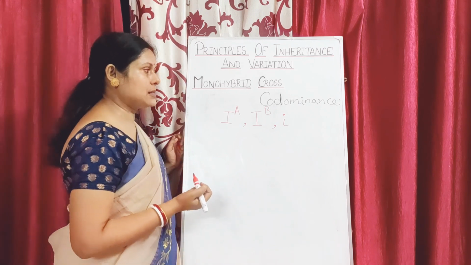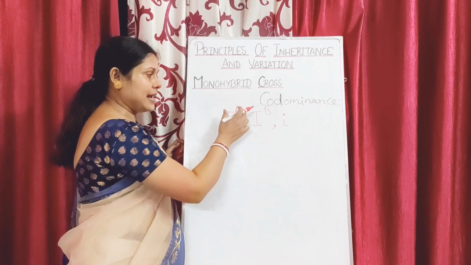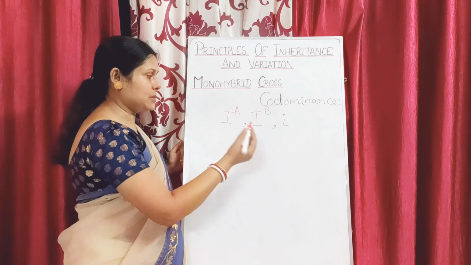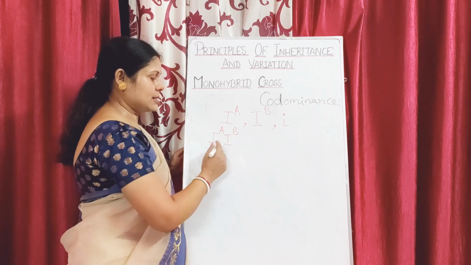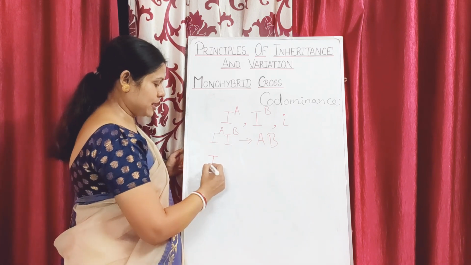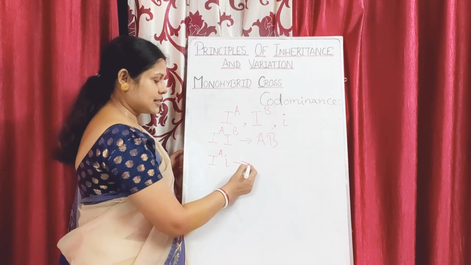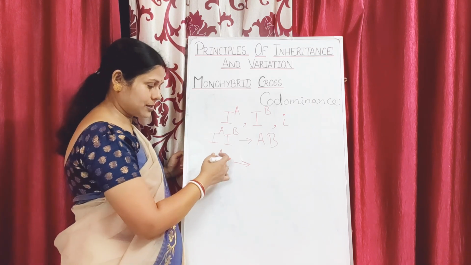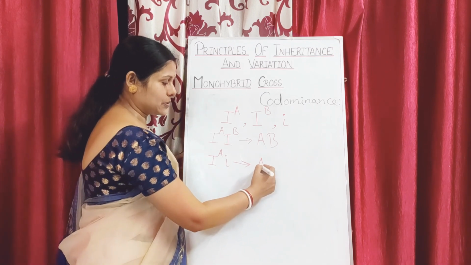So what happens is that I^A and I^B both can equally express themselves in an individual. That means if an individual has the combination I^A I^B, the blood group of that person will be AB. If the person has I^A and i, then I^A is dominant. The i does not have any protein on the surface of its RBC, so I^A will express itself. As a result, the blood group of that person will be A.